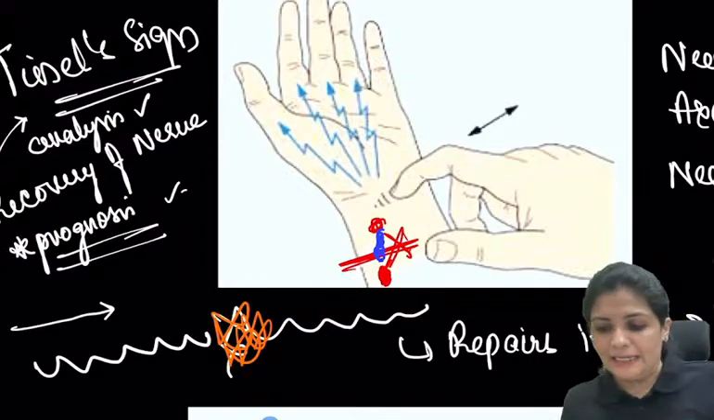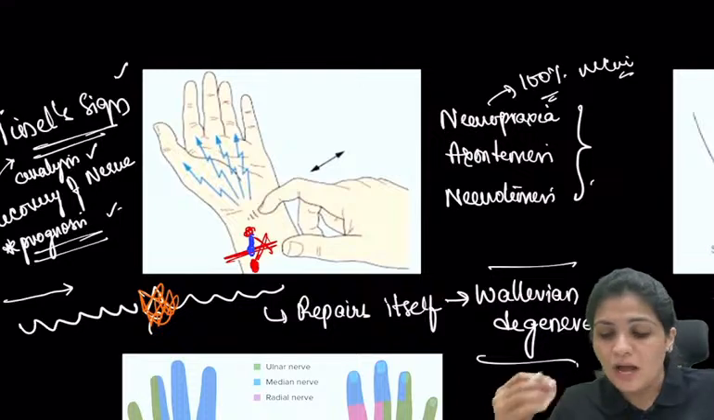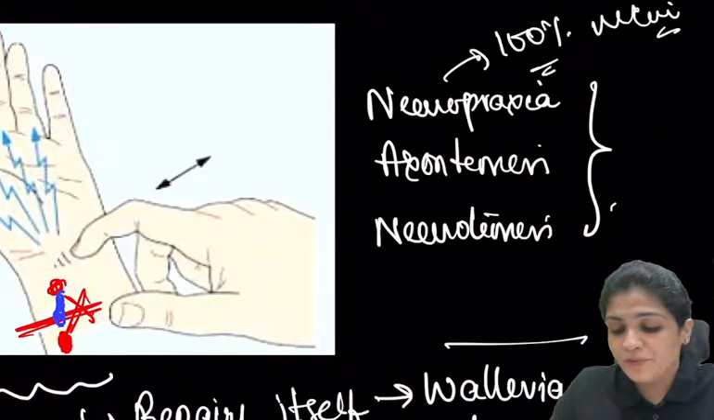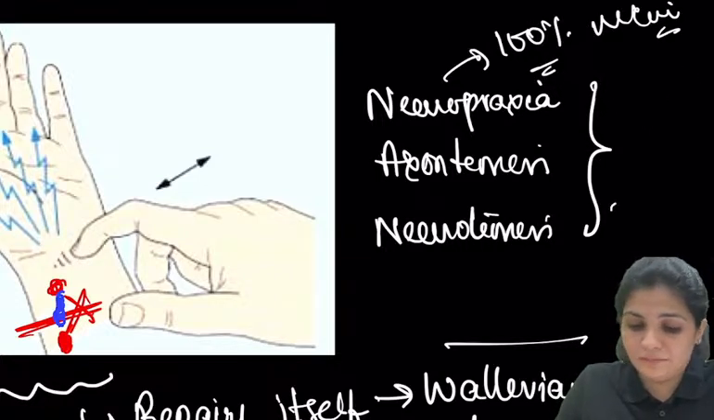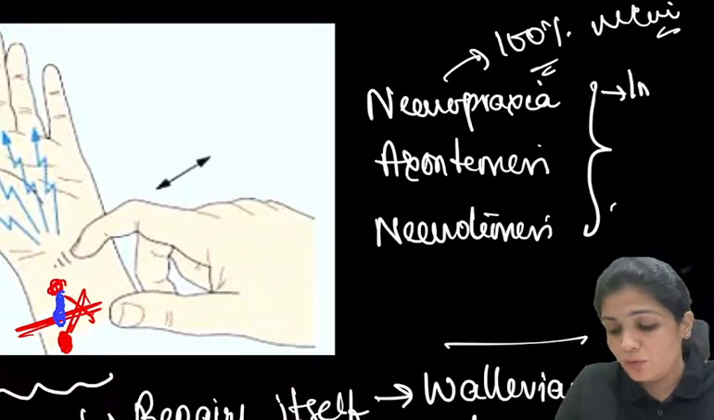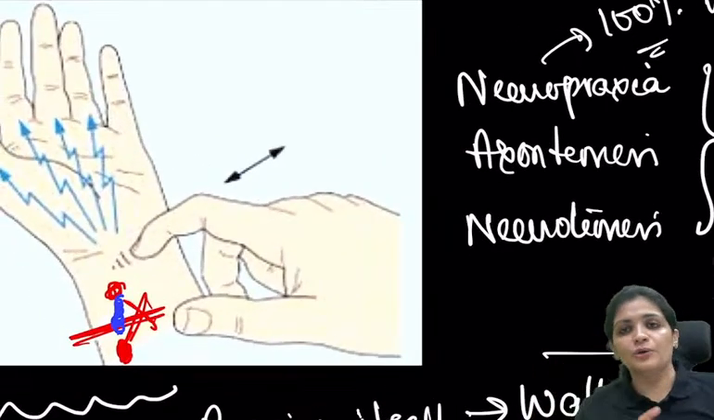We all know that in neuropraxia there is a conduction block. So how does this conduction block come back? It will regenerate at about 1 mm per day. It will grow at 1 mm per day. So based upon this, how do you do the Tinel sign?